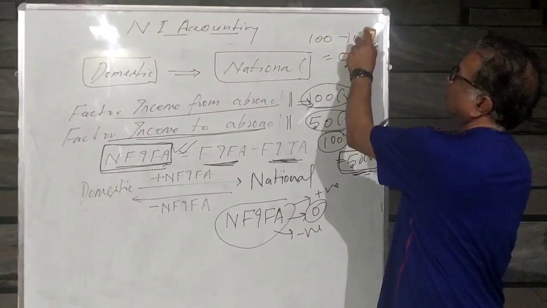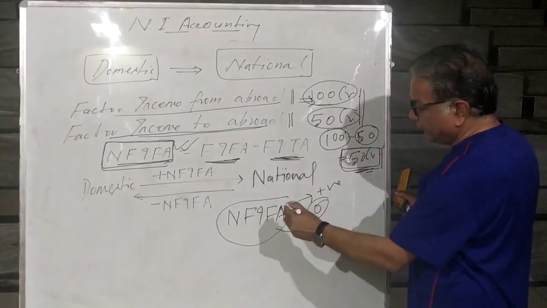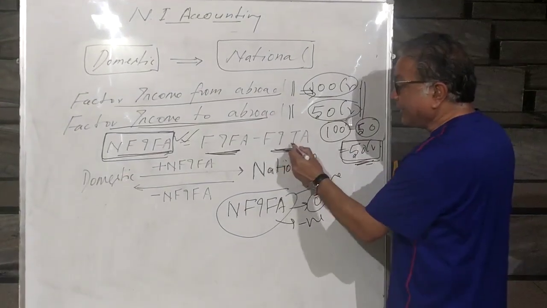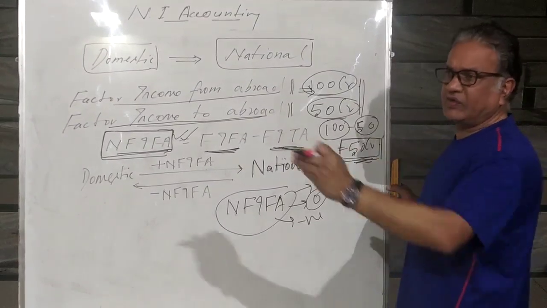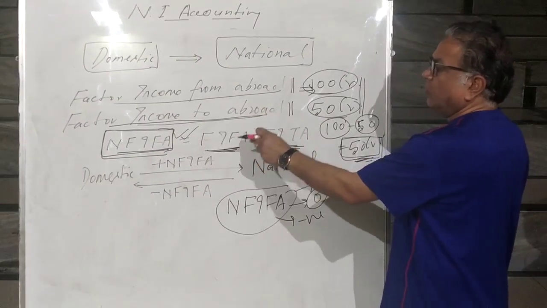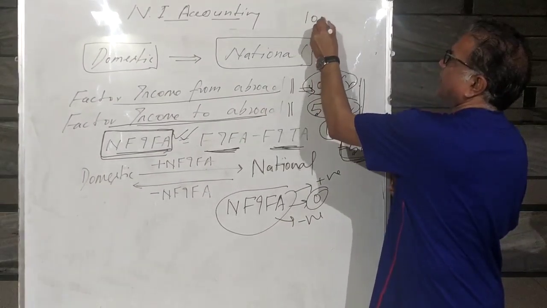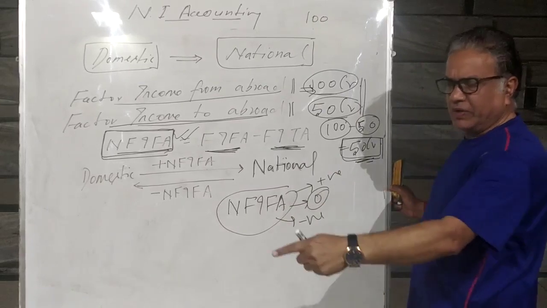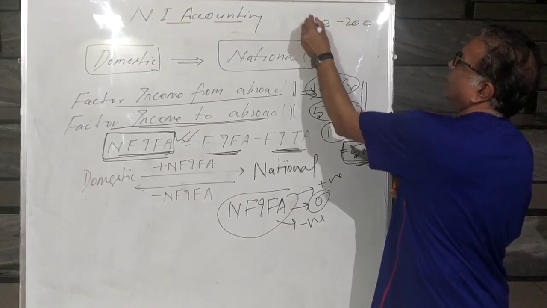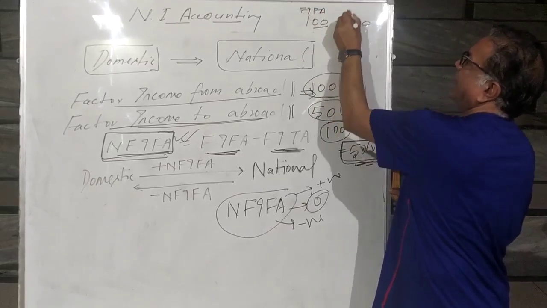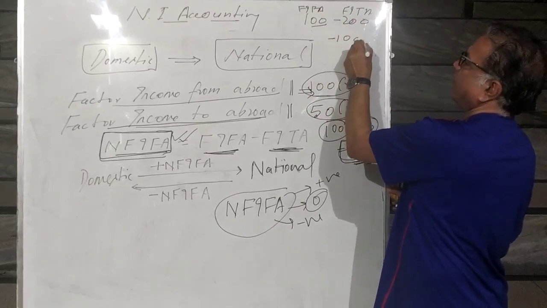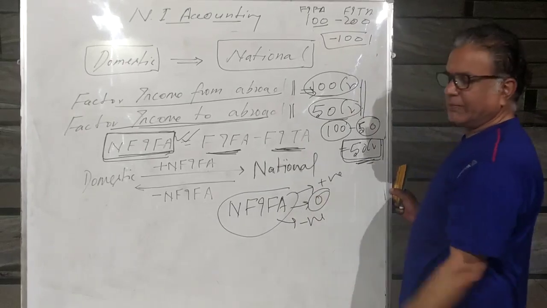So it can be 0 also. And at the same time, net factor income from abroad can be negative also. Negative when factor income to abroad, what is going from our country, is more than what is coming to our country. If from rest of world we are earning the factor income of 100 crore and rest of world is earning the factor income from our country of 200 crore, this is the factor income from abroad and this is the factor income to abroad. 100 minus 200, it is minus 100. So what is your net factor income from abroad?